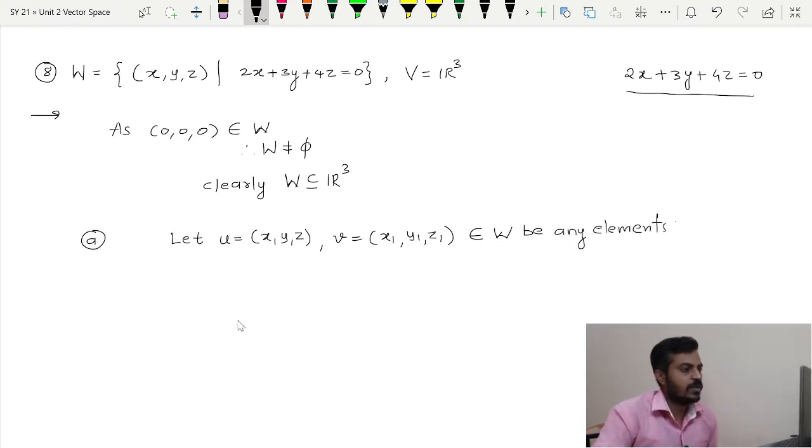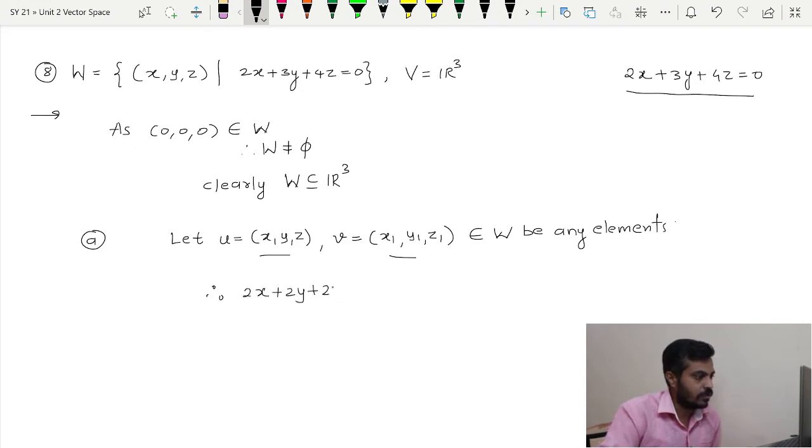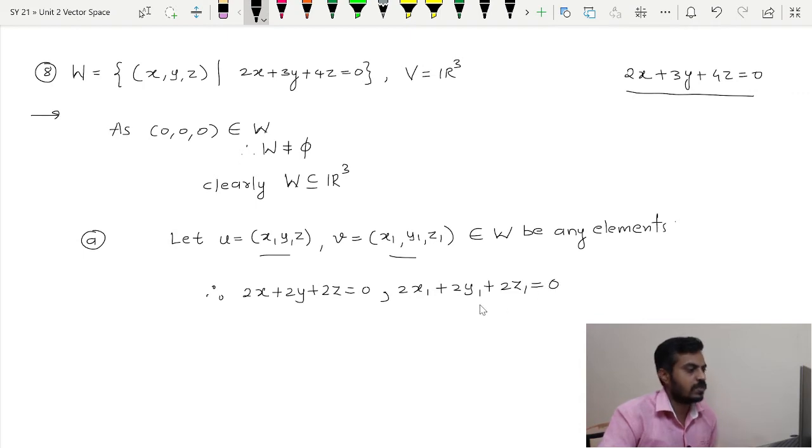Now since these two elements belong to W, in other words these two elements are solutions of this system. So therefore these points will satisfy that system. So therefore we will have 2x plus 3y plus 4z is equal to 0, and we will also have 2x1 plus 3y1 plus 4z1 is equal to 0.